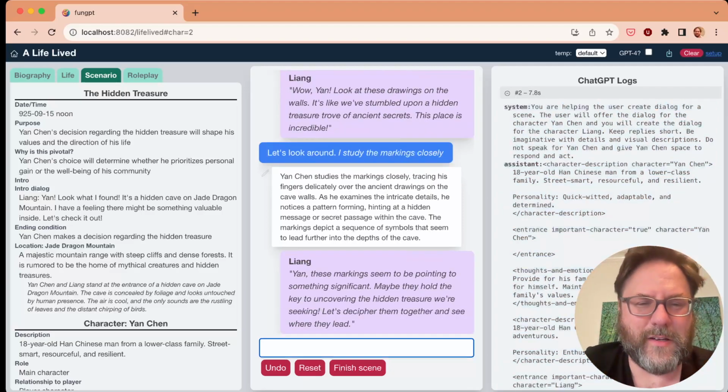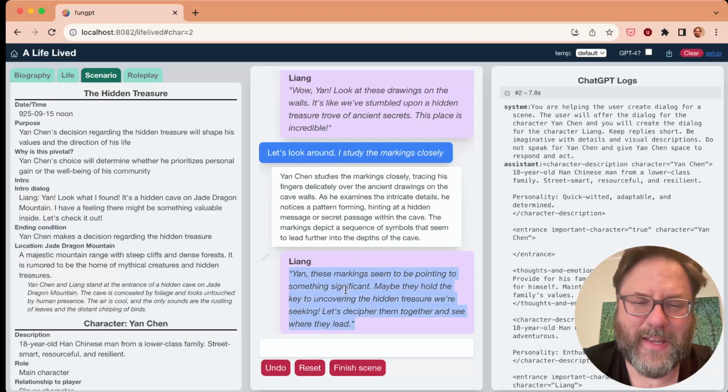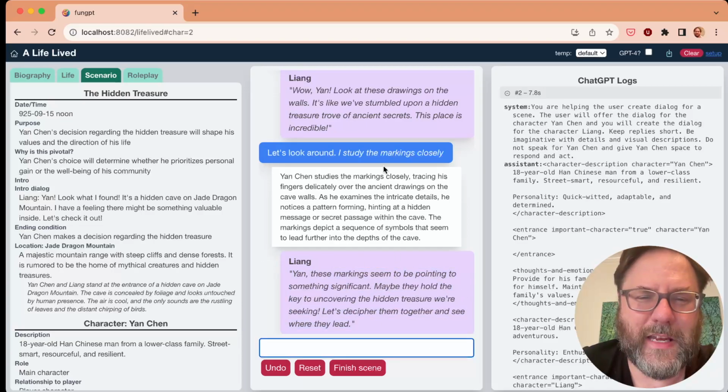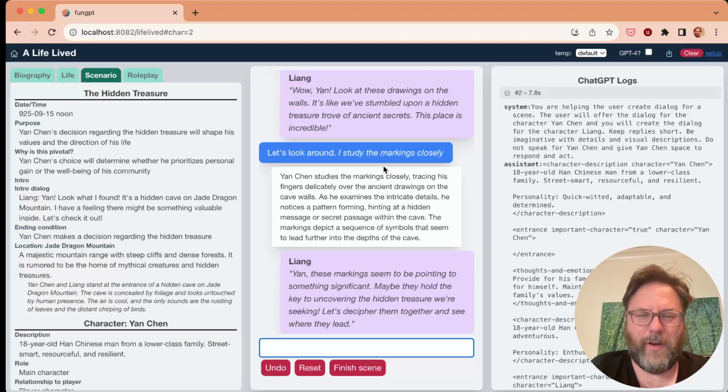Okay, so here is where it's a little ungrounded, right? There's supposed to be a treasure in here, and we are studying these intricate details, and there's this sense that there might be hidden treasure. The idea here is not that you solve puzzles per se, and there's no one there to tell you if you got the puzzle correct or something. Instead, it's kind of, I guess, simpler.